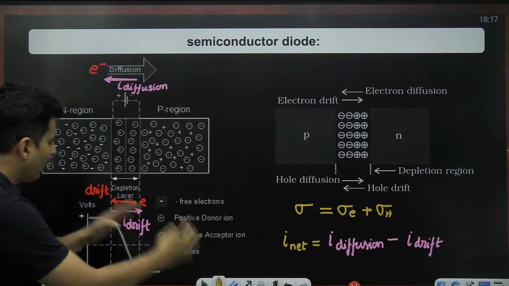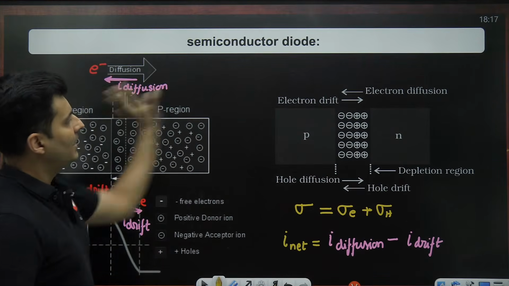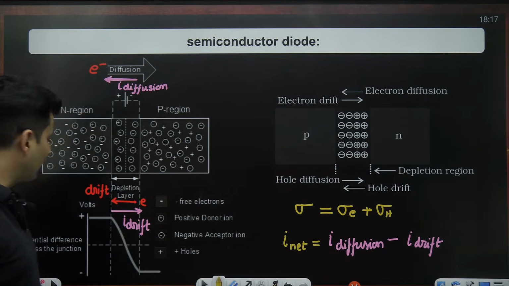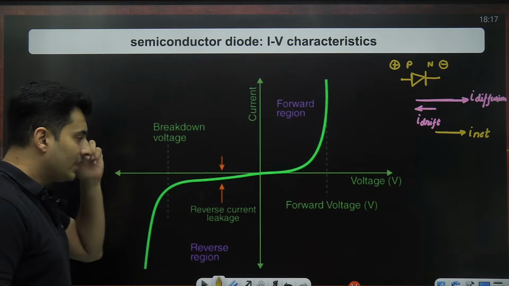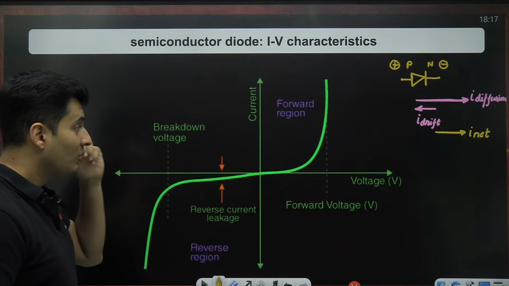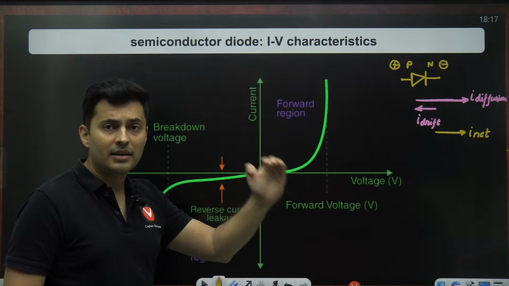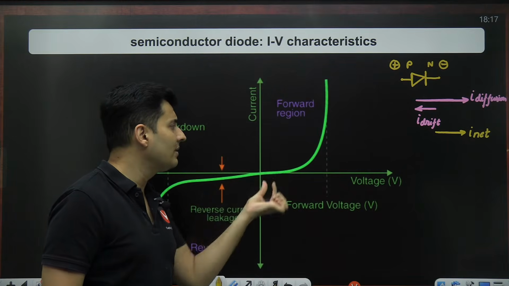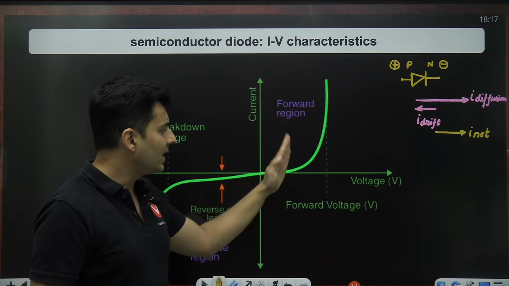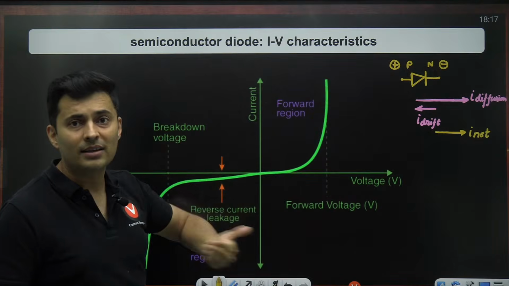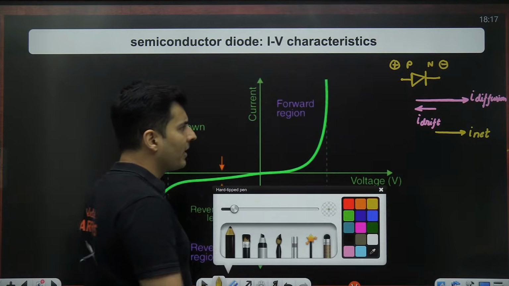It overcomes this barrier of voltage and diffusion occurs significantly. Okay, so that is very, very important for forward bias. But until the potential barrier is broken, there is no significant current in the circuit. That sudden jump only happens after that potential barrier is overcome.